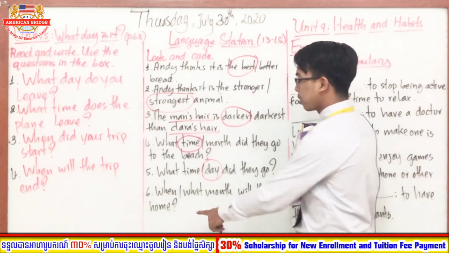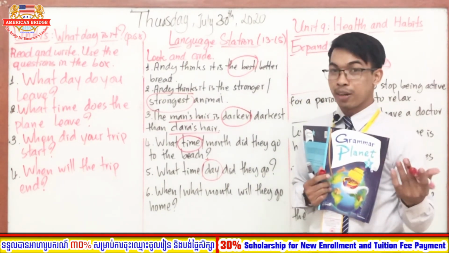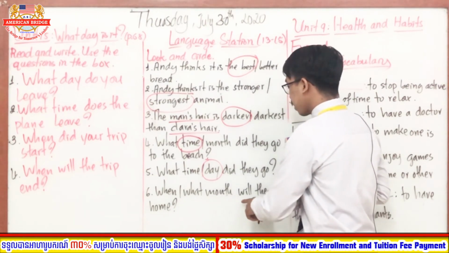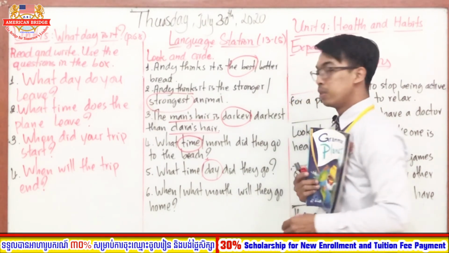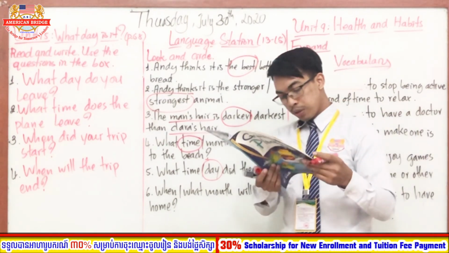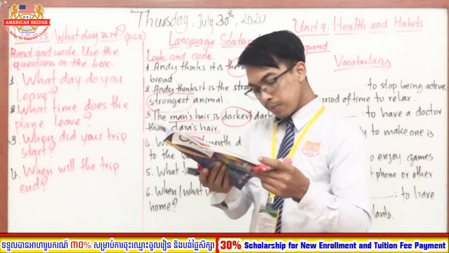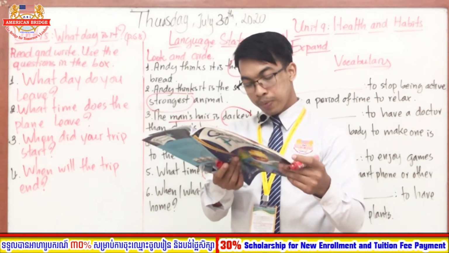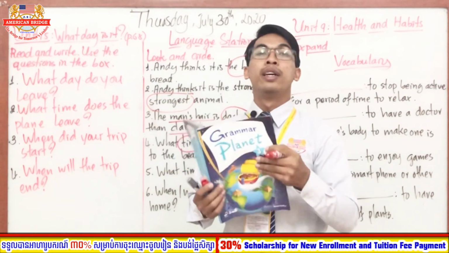Now let's move on to the last one. Last but not least is number 6. When and what month will they go home? When or what month will they go home? You can look at the answer. They will go home on December 31st.